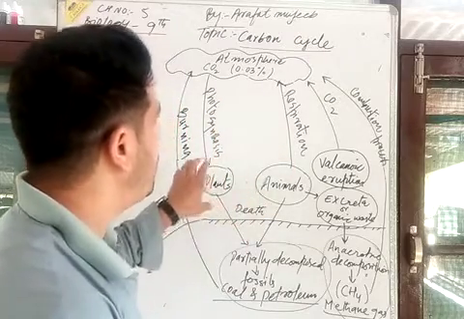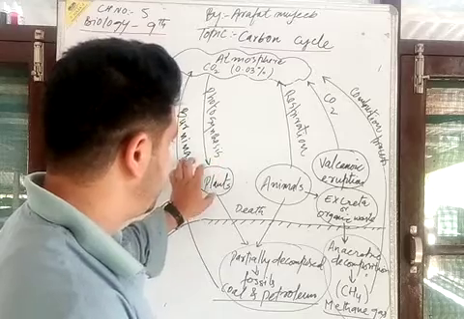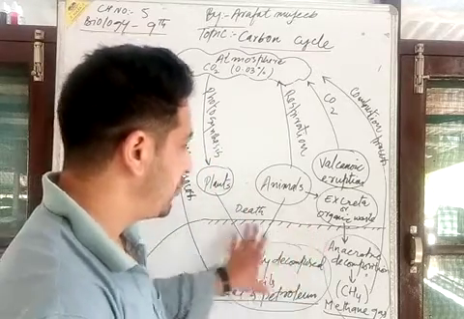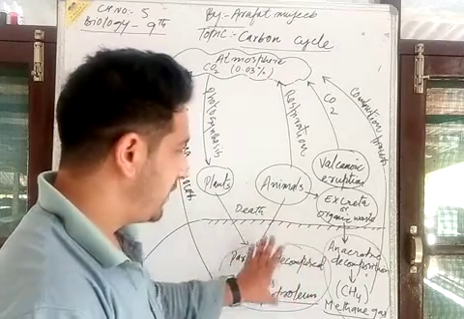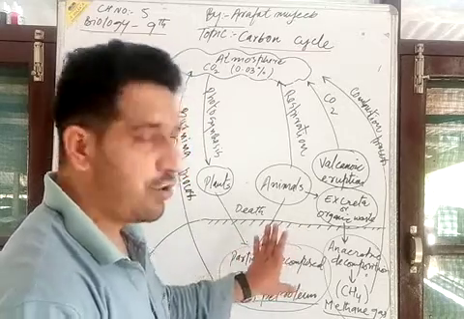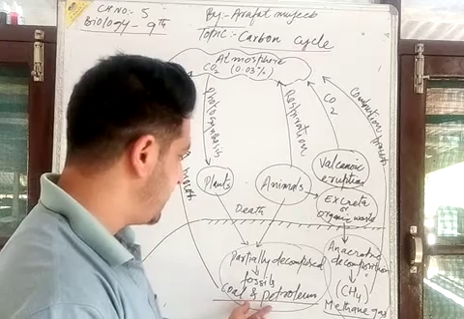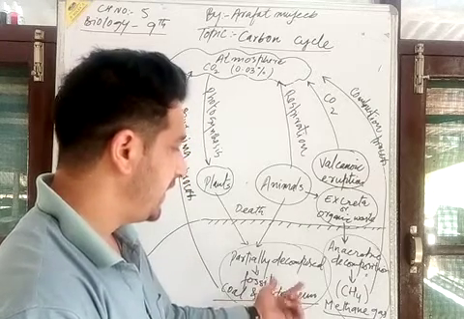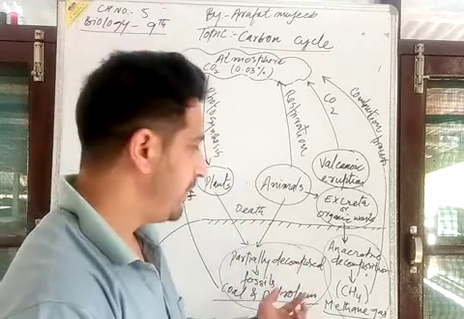Now how does carbon dioxide fixation take place, and how does its storage take place in the lithosphere? The lithosphere also acts as a reservoir of carbon. As we see, coal and petroleum are reserved in the land, in the soil, in the lithosphere part of the environment.